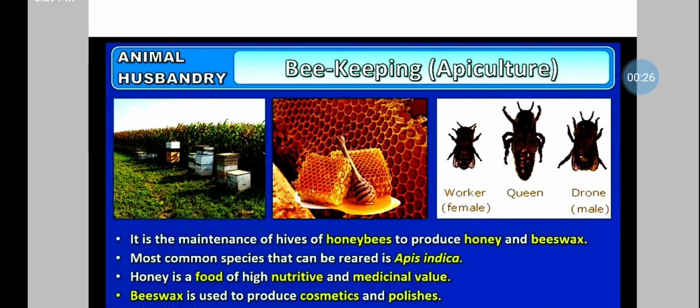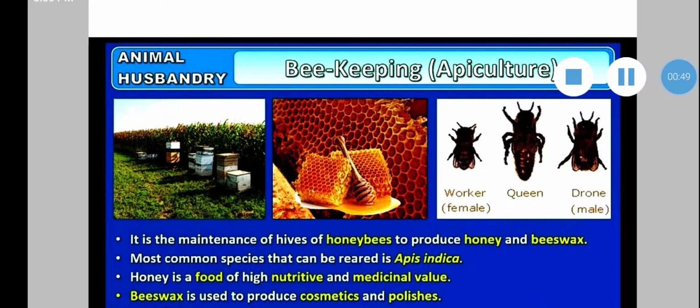It is nothing but rearing of bees for production of wax and honey. That is rearing of honey bees to obtain bee products like honey, wax, pollen, bee venom, bee glue, and royal jelly. These are all products of apiculture, or products of beekeeping. The most common species that can be reared is Apis indica, the Indian bee.